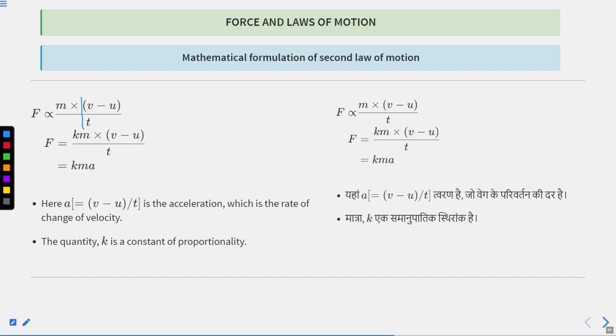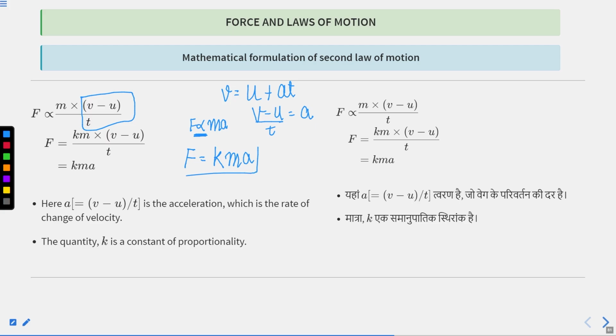We know that v equals u plus at, so v minus u divided by t gives acceleration. So F is directly proportional to ma. And whenever you remove the proportionality sign, a constant occurs, and that constant here is k, so F equals kma.